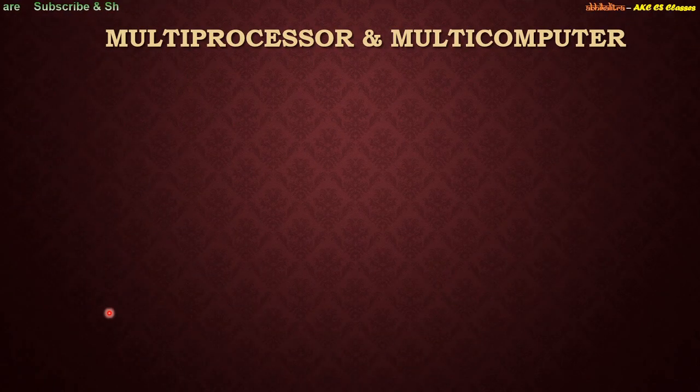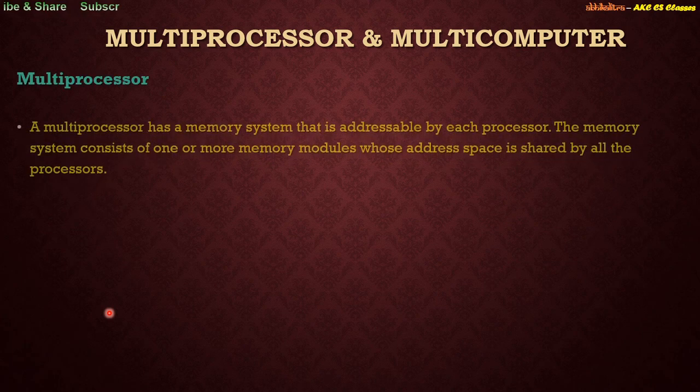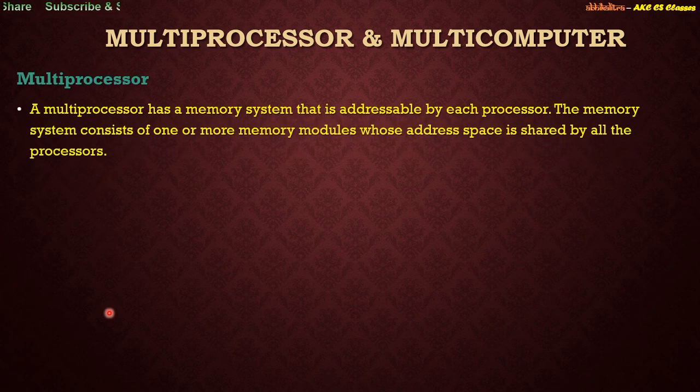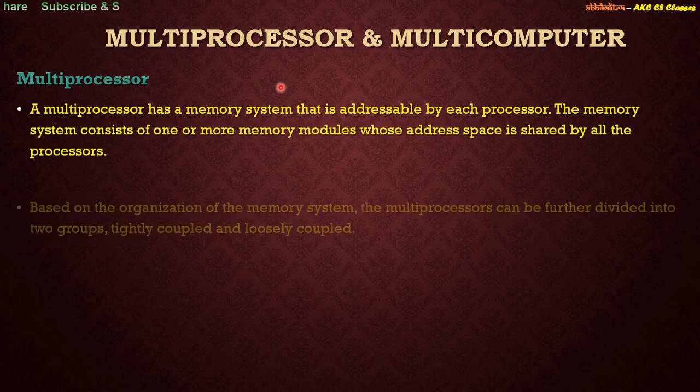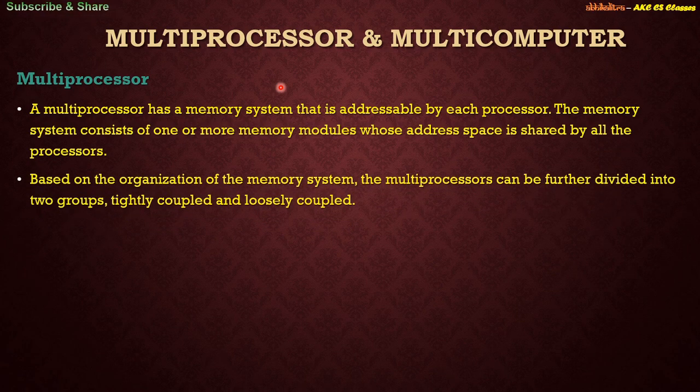Now we come to the next topic, multiprocessor and multi-computer. So what is a multiprocessor? A multiprocessor is a memory system that is addressable by each processor. The memory system consists of one or more memory modules whose address space is shared by all the processors. That means there are multiple processors, and either they have their own individual resources, or they share some common resources. Depending upon the organization of the memory system, multiprocessor systems can be further divided into two groups.